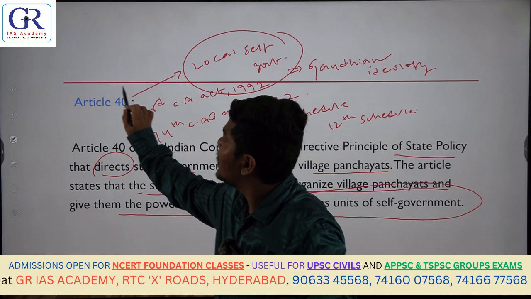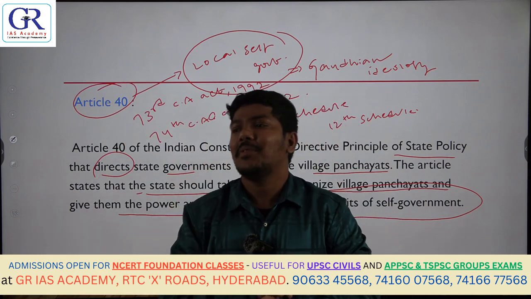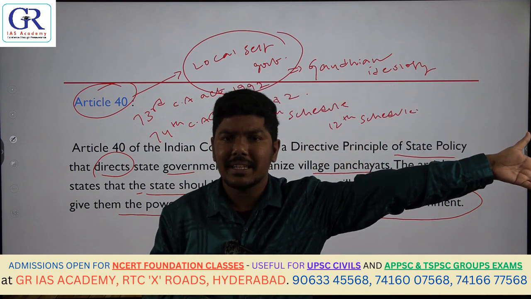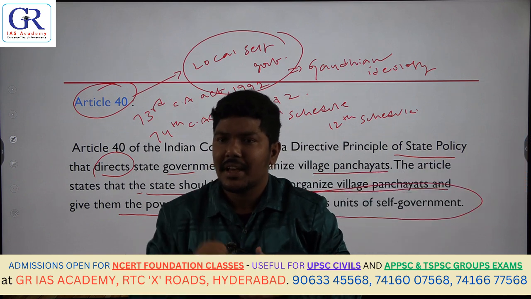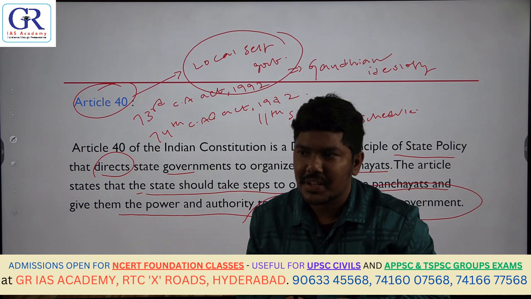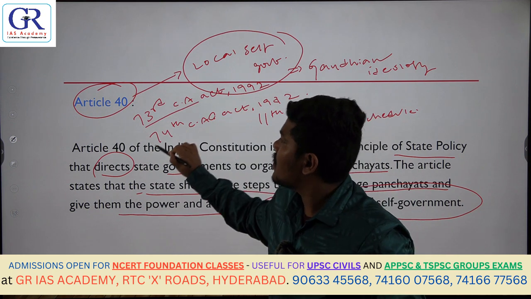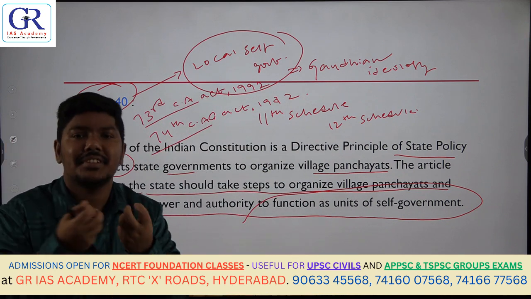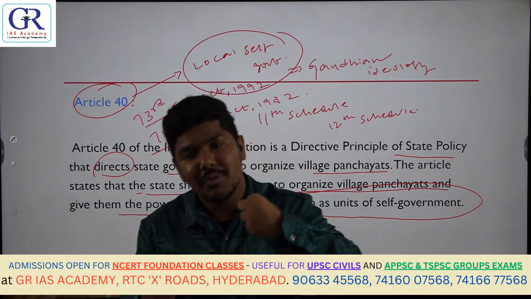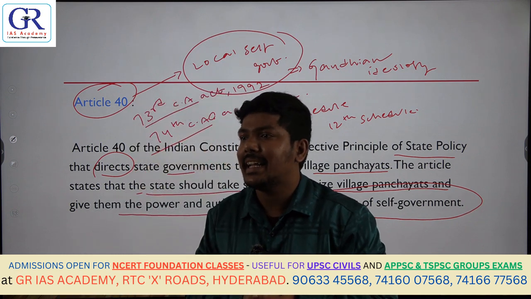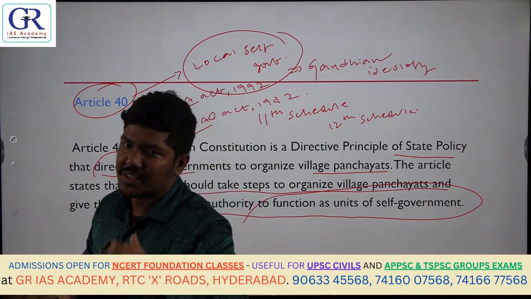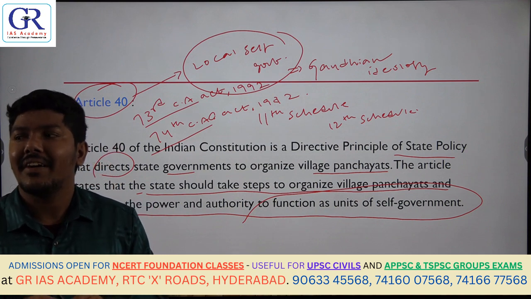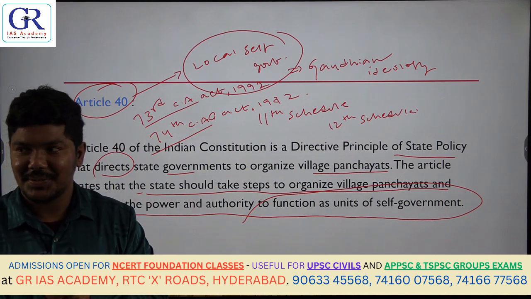That means the government is implementing the Constitution. The government is saying the Constitution has given me some direction: please organize village panchayats, and at the same time give them more powers. Accordingly, we have made the 73rd and 74th Constitutional Amendments and given them constitutional status. We have given them the required powers, but it was not done in a truly complete letter and spirit. To an extent it was done, but more improvements are required so that they can completely function as local self-governments. That is Article 40 of the Constitution.